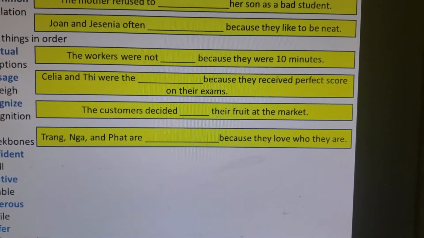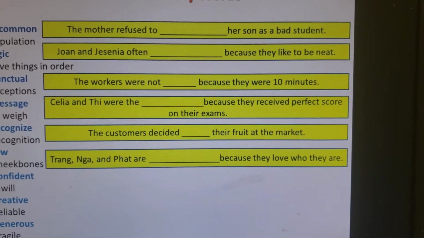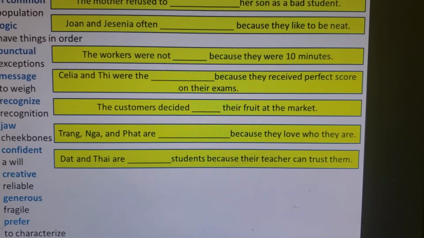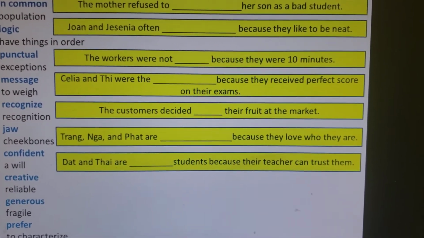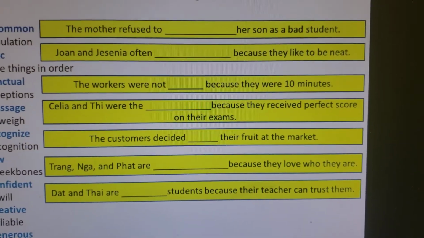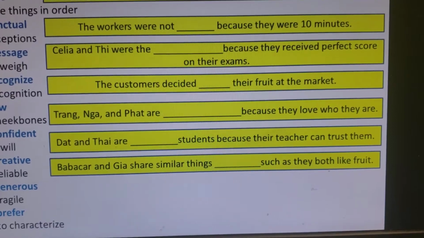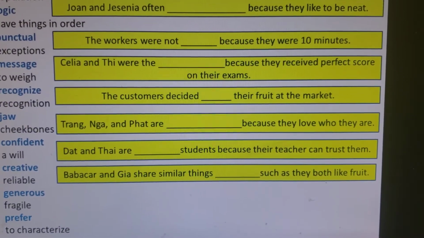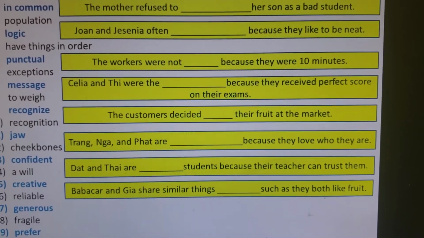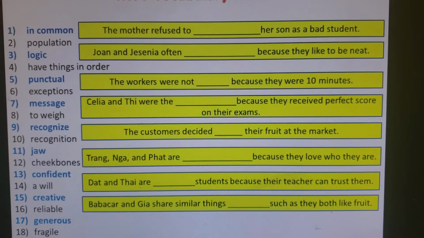Jang, Nga, and Fact are blank because they love who they are. The key word is they love who they are. Dat and Tai are blank students because their teacher can trust them. I can trust you. I can depend on you. I believe in you. Babaka and Gia share similar things, such as they both like fruit. Here, two people, both people like fruit.